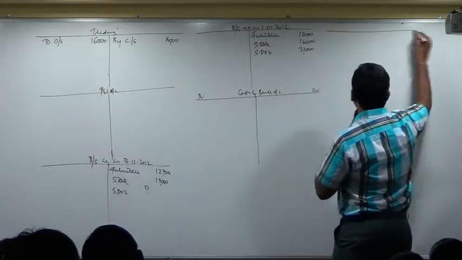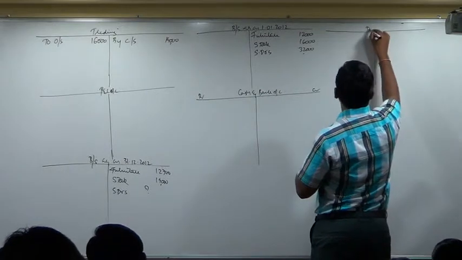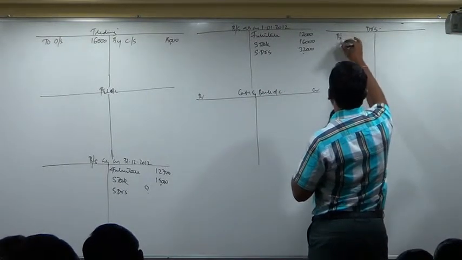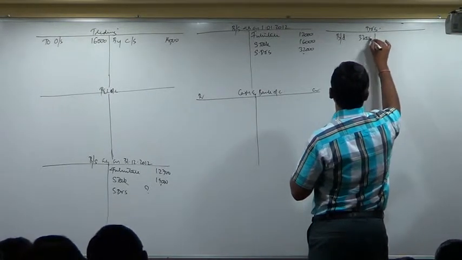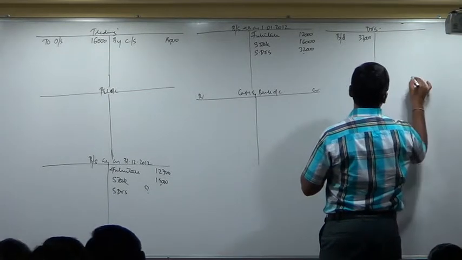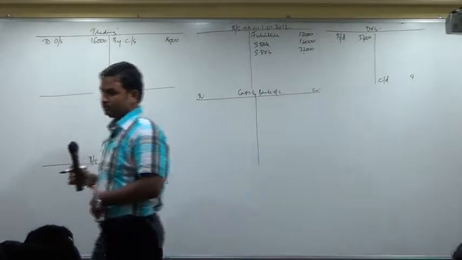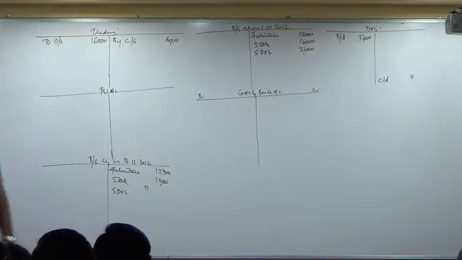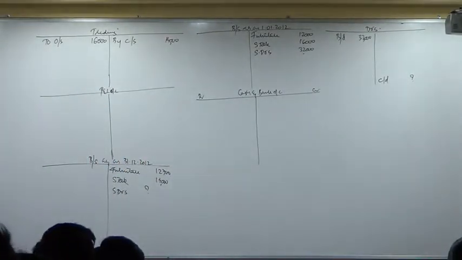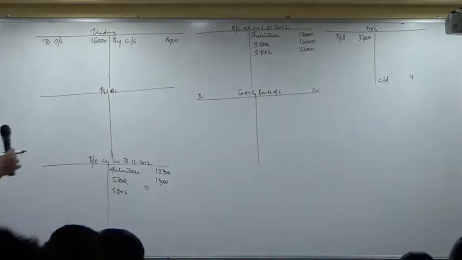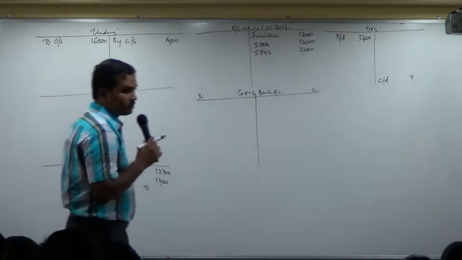Then I will open debtor account. Brought down 32,000, carried down, question mark.